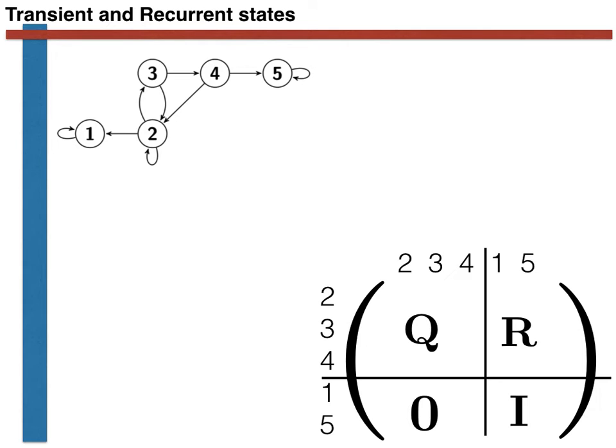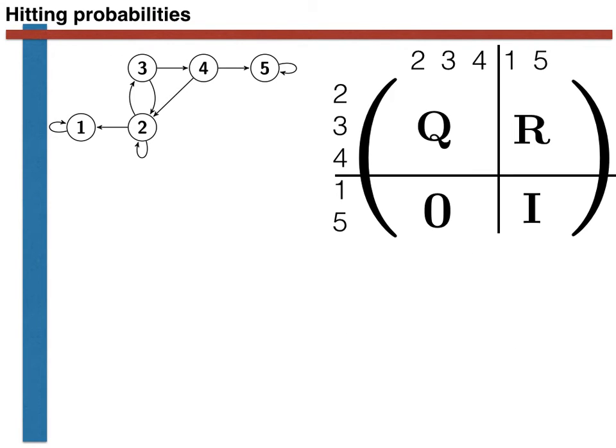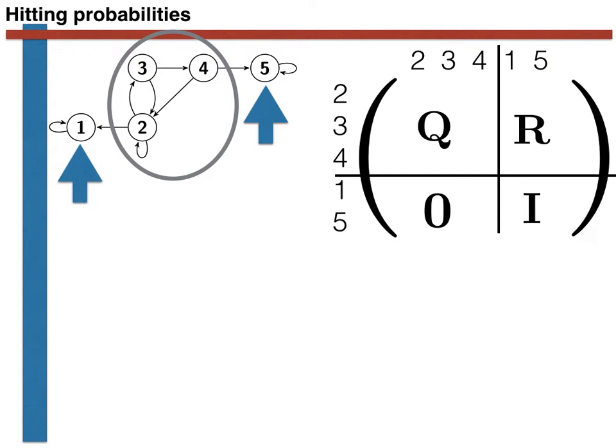The reason for partitioning the matrix in this way is that we only need the Q and R parts of the one-step transition matrix in order to solve the problems outlined on the previous slides. Let's briefly remind ourselves of the first of these problems. In this case, we know that states 2, 3 and 4 are transient and that the system is thus bound to leave these states forever at some stage in the future. What we would like to be able to predict is the probability that when we do so, you finish in either state 5 or state 1. In other words, we want to know whether you are more likely to end up in state 5 or state 1.